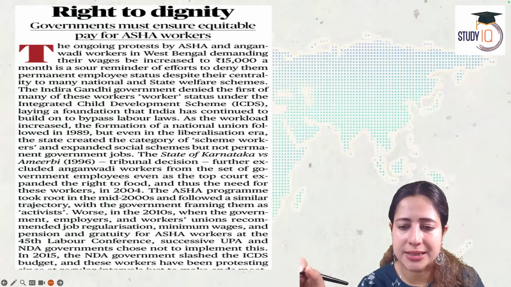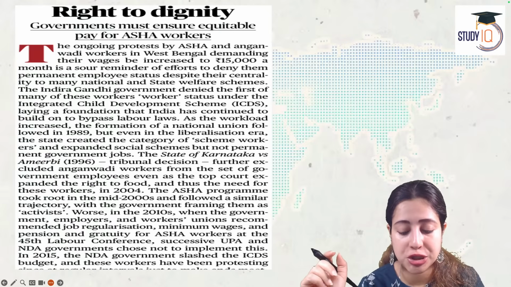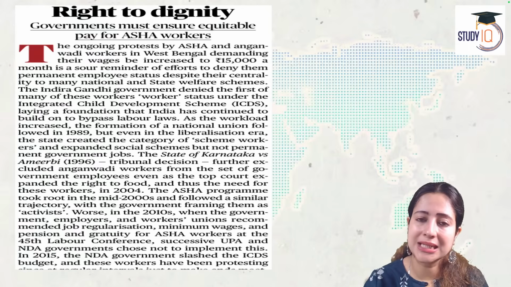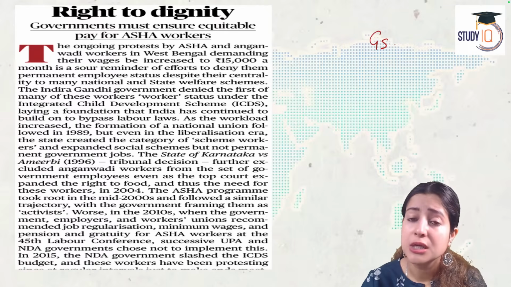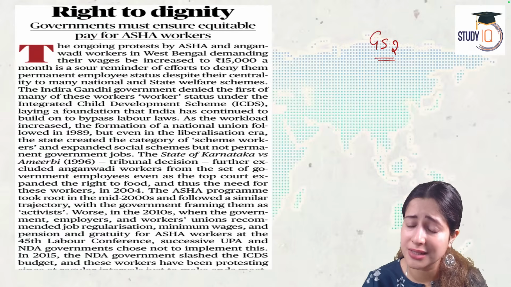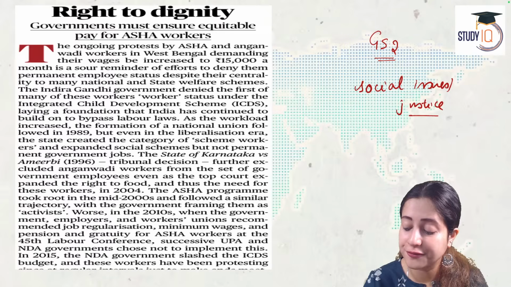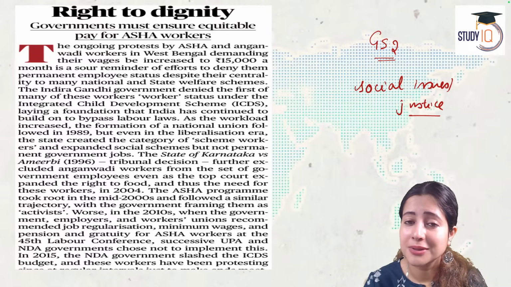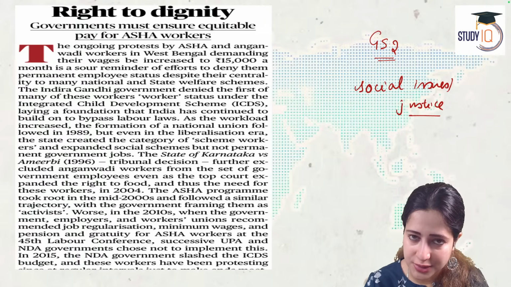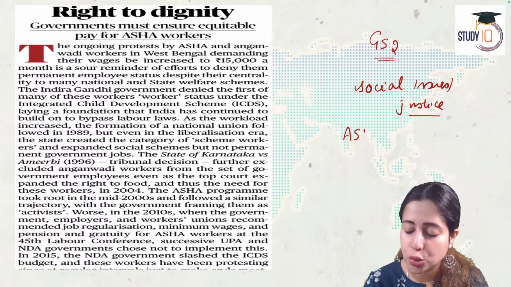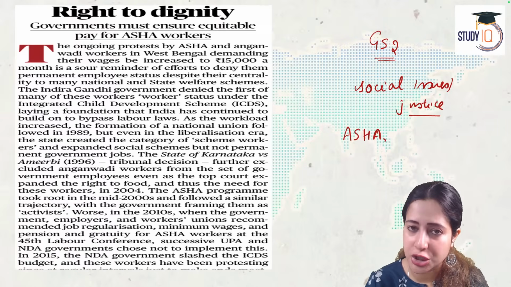Great job. Quickly, the next article, also editorial page number 6. But this is an article that's coming from GS paper 2 again. Not polity and governance. It is coming from social issues, social justice. It is coming from vulnerable communities of Indian society and social welfare workers like ASHA workers.